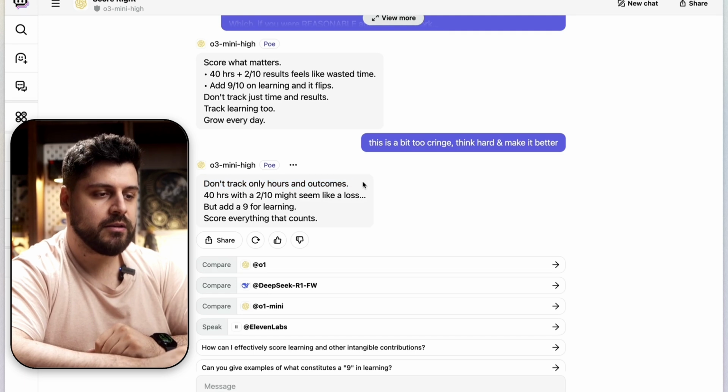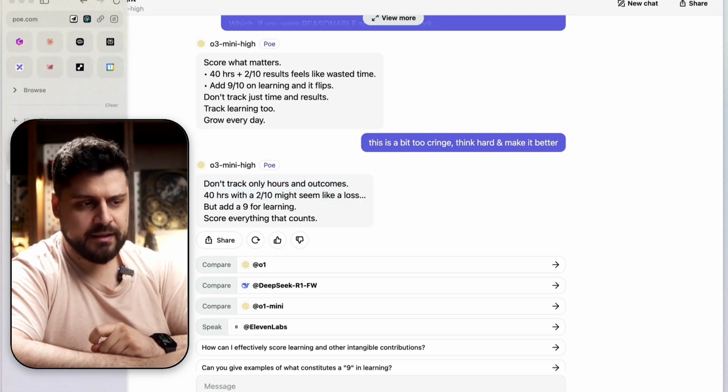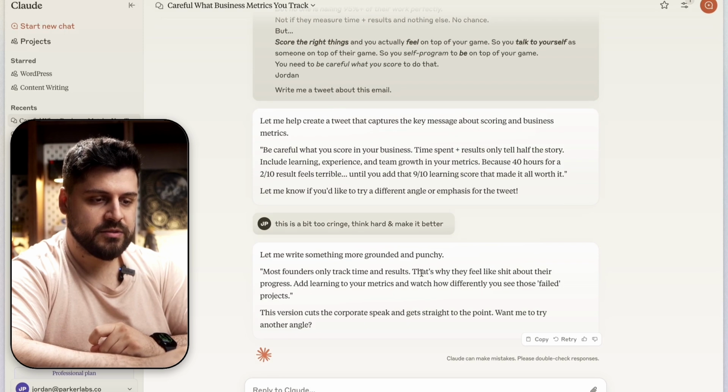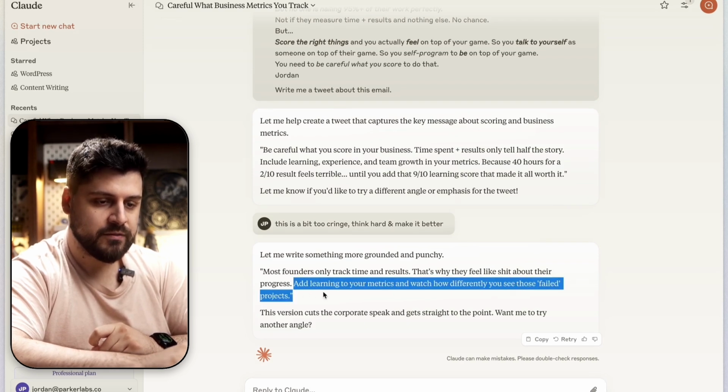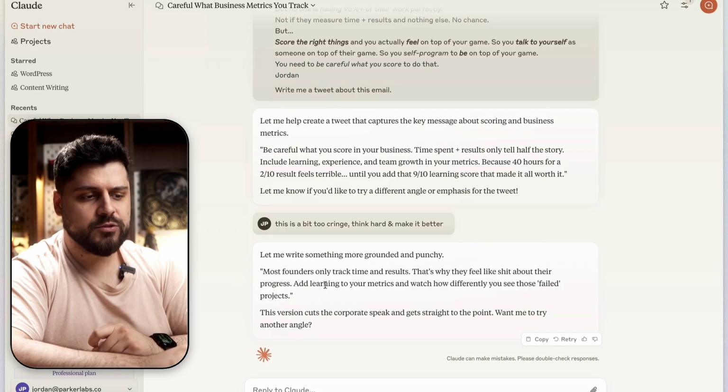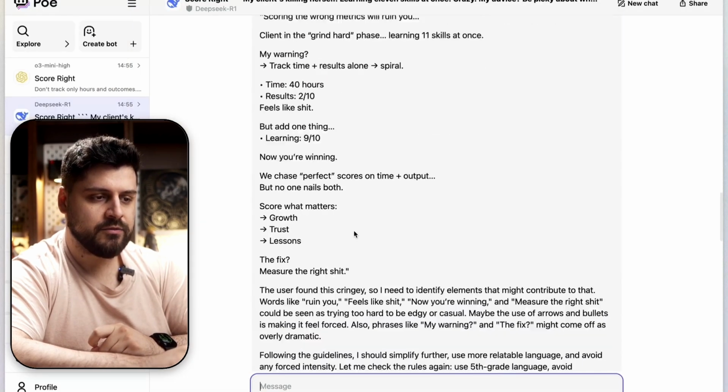"Don't only track hours and outcomes at 40 hours and 12 time." Okay, that is still pretty bad. Let's see. "Most founders only track time as well. That's fine if you add efficient progress and learning to your metrics." Okay, this is dry again. This is better than o3, but it's still dry. Let's see what we get from DeepSeek.